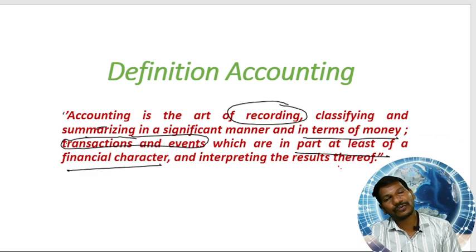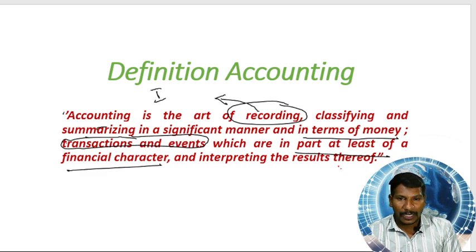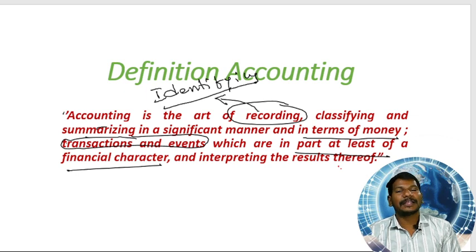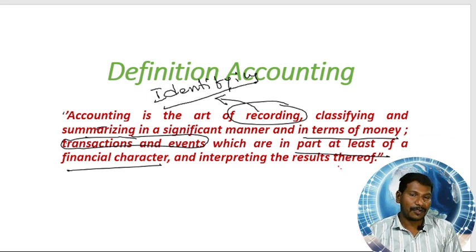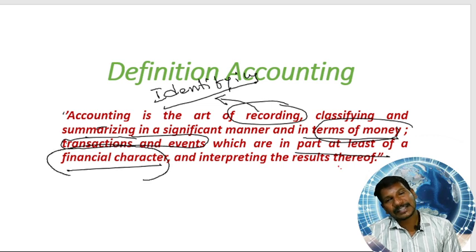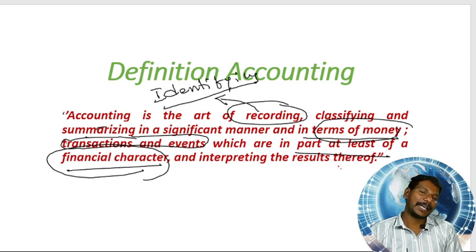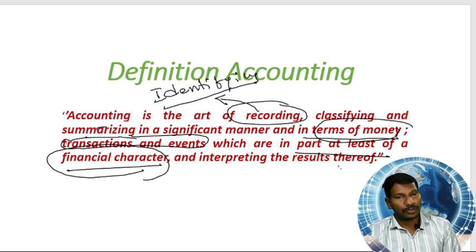For this, what do we have to do? Before doing recording, we should identify the transactions and events. What transactions and events should we identify? Those which can be expressed in terms of money, or which have a financial character at least. To understand better, I am going to give you an example.